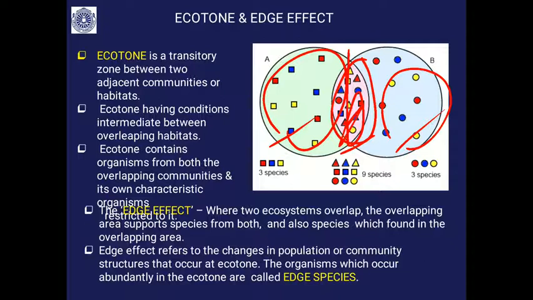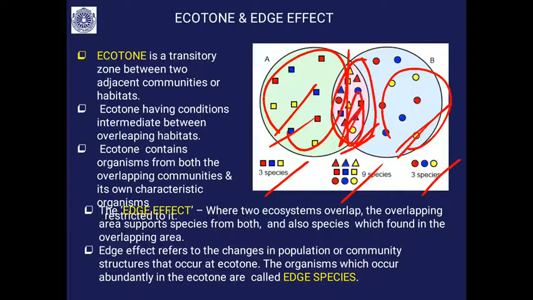So, ecotone contains organisms from both the overlapping communities and its own characteristic communities. That is what you can see here: 3 species, here 3 species, and here there are 9 species, because this ecotone comprises the species of this community and the community of our major ecosystem, the A ecosystem and the B ecosystem. Both overlap here, both species are present, as well as some species that are specific to this ecotone. So, together you can see the rich biodiversity.